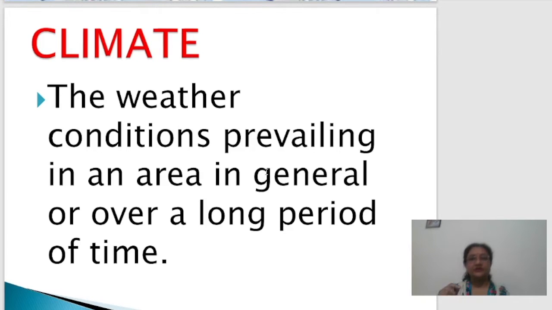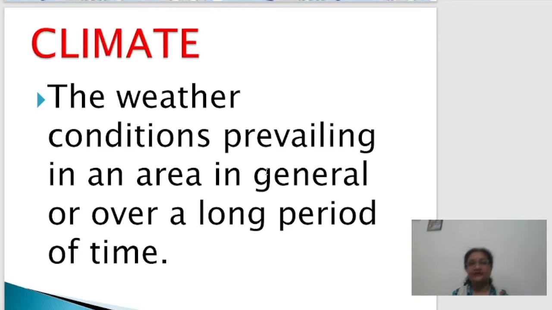Climate is the atmospheric conditions of a larger area for a longer period of time. Or the other way we can say, in general, the weather conditions that prevail over a long period of time on a larger area, that is taken as the climate of that region. Now I think it's very clear to you.